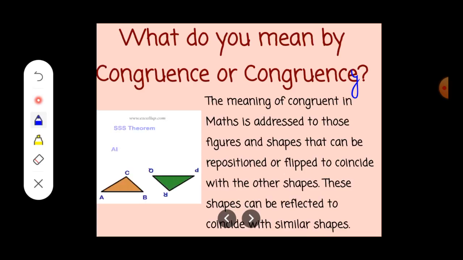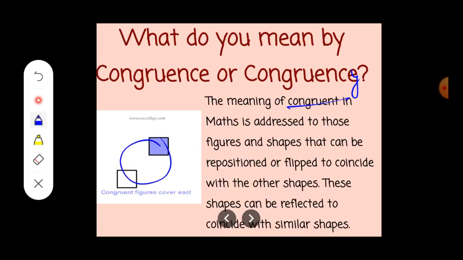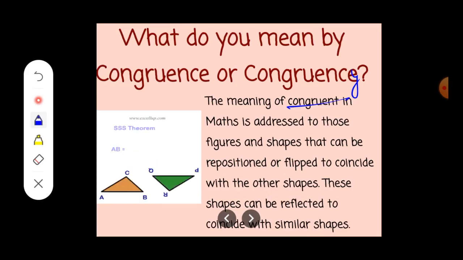The meaning of congruent in maths is addressed to those figures and shapes that can be repositioned or flipped to coincide with each other. These shapes can be reflected to coincide with the similar shape. So have a look here. Just see in the picture that they are coinciding, right? When the figures come in contact with each other, that means they are coinciding.